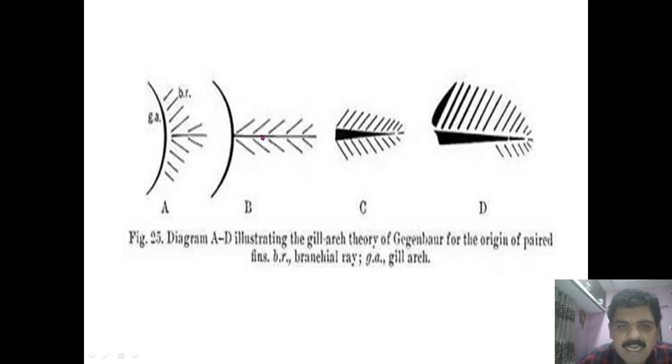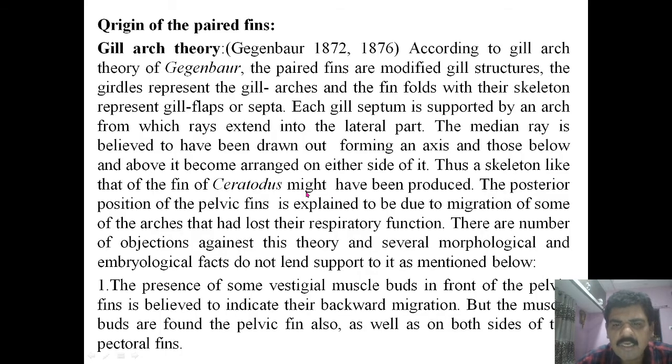This is a central axis, and the branchial rays above and below it arrange on either side of it. The skeleton like that of the fin of Ceratodus might have been produced.